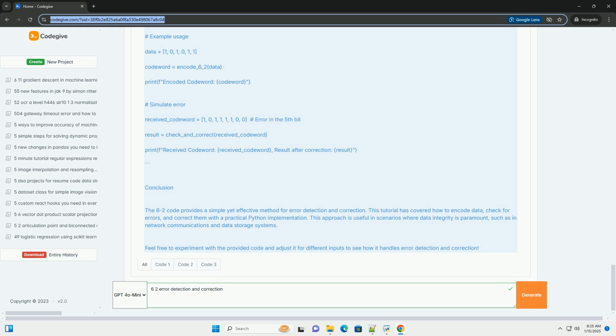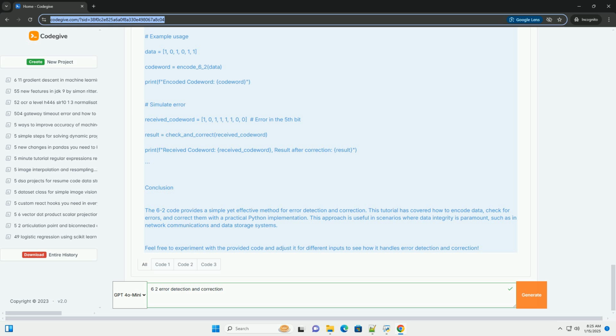3. Error correction. The system can identify which bit has likely changed based on the parity bits. In our simple example, we can deduce that the error likely occurred in the last 3 bits, so we can flip the 5th bit back to correct it. Code example in Python. Here's a Python implementation of the 6-2 error detection and correction.